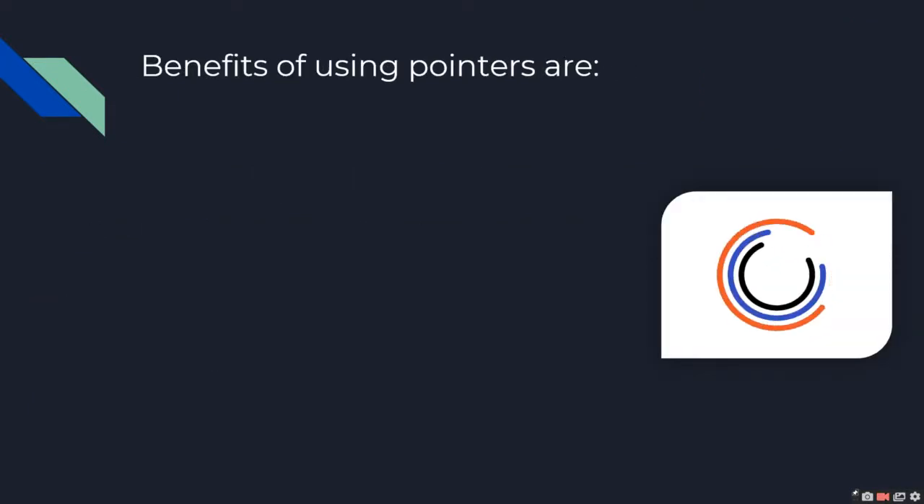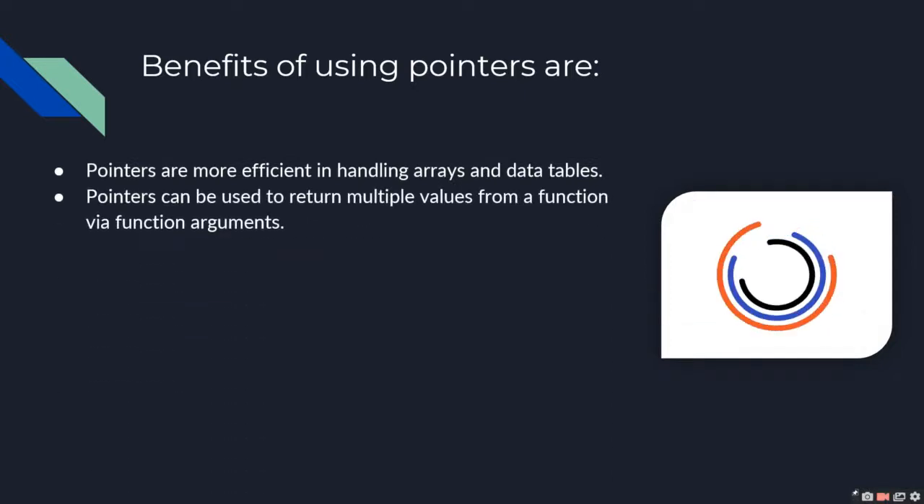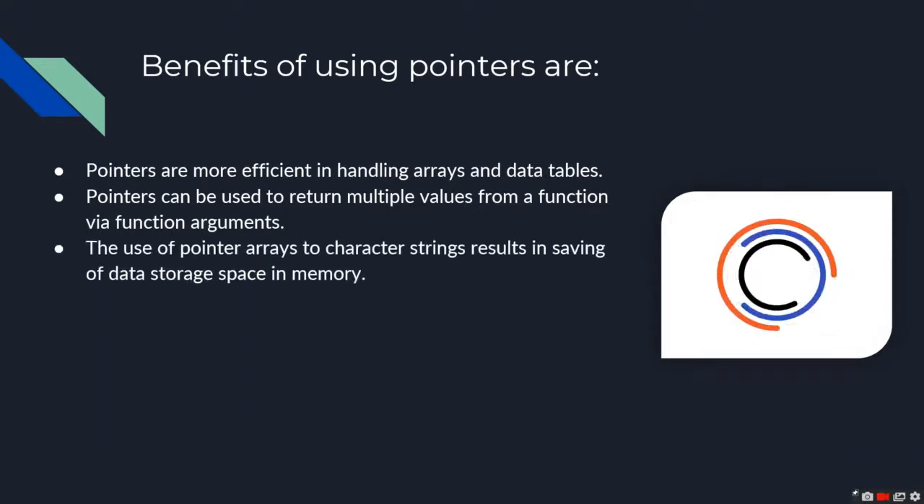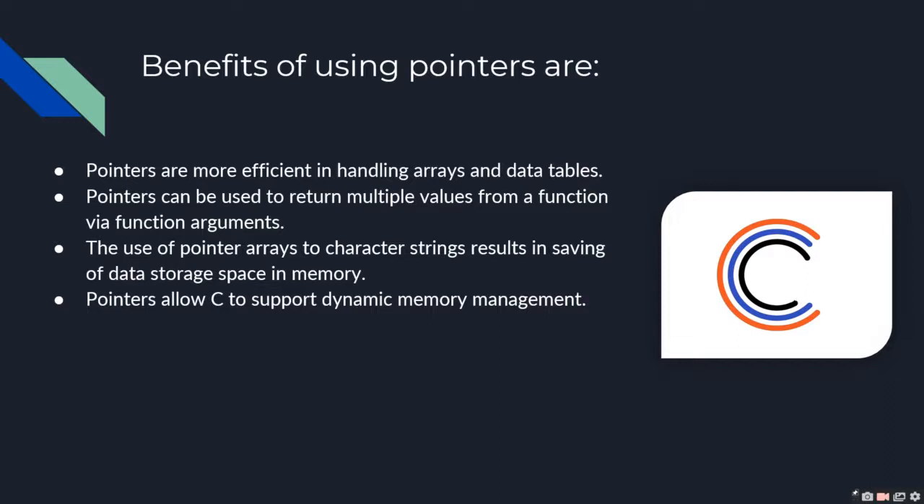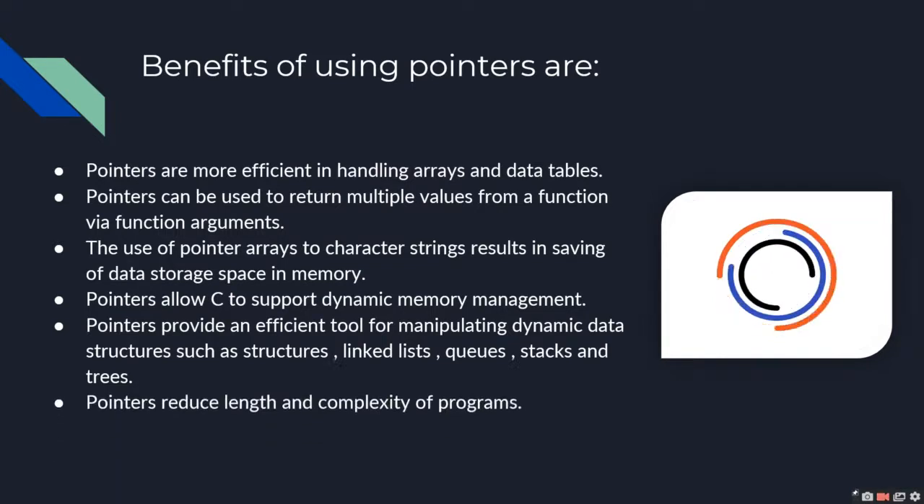Now, benefits of using pointers. Pointers are more efficient in handling arrays and data tables. Pointers can be used to return multiple values from a function via function arguments. The use of pointer arrays to character strings results in saving of data storage space in memory. Pointers allow C to support dynamic memory management. Pointers provide an efficient tool for manipulating dynamic data structures such as structures, linked lists, queues, stacks, and trees. Pointers reduce